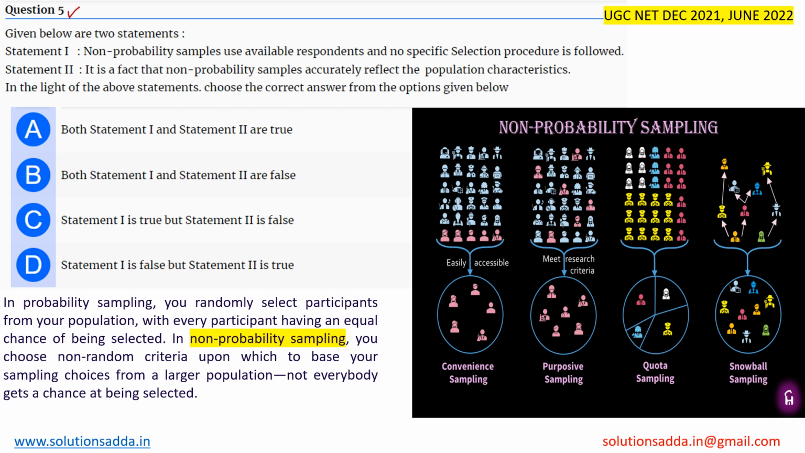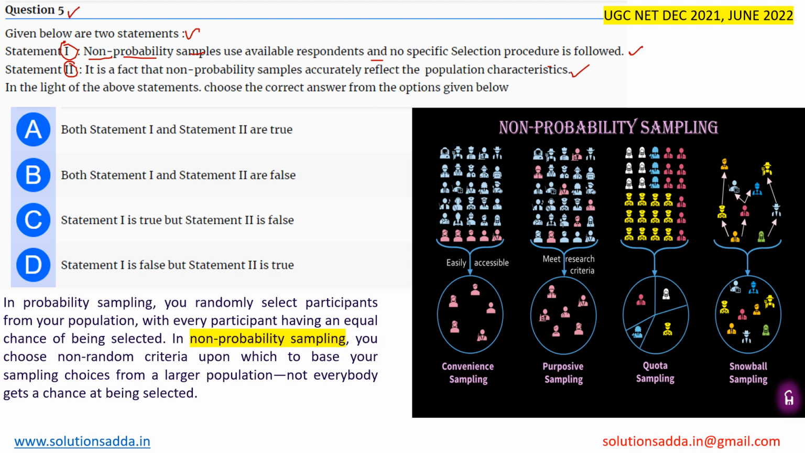Hello everyone, this is question number 5. This question belongs to research methodology. Two statements have been given in this question, statement 1 and statement 2. Statement 1 states that non-probability samples use available respondents and no specific selection procedure is followed. Statement 2 states that it is a fact that non-probability samples accurately reflect the population characteristics.